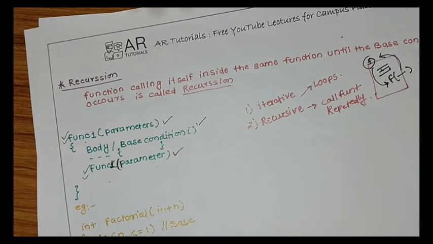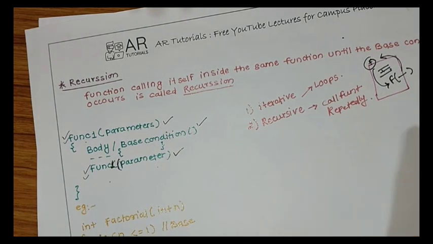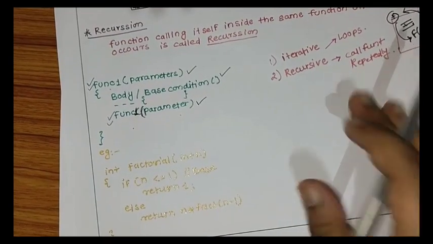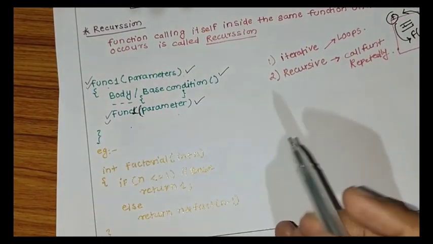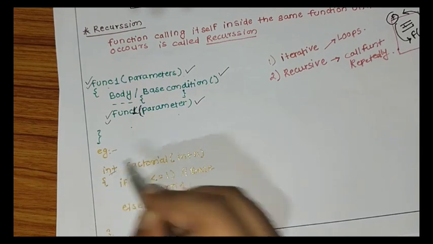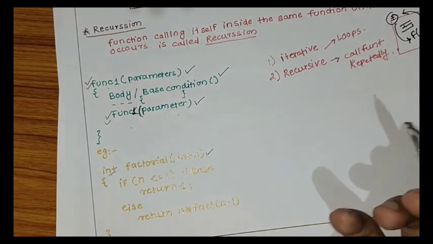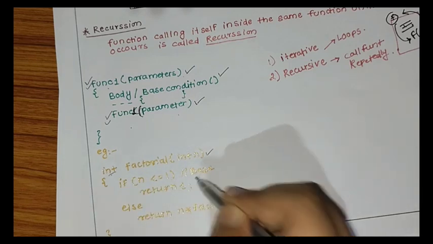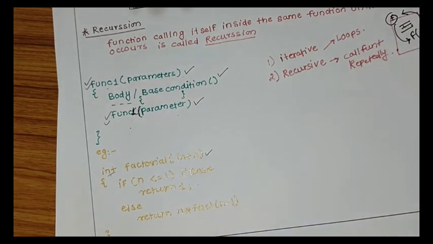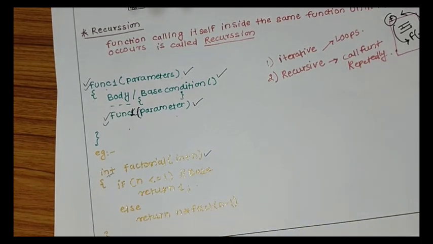Well, whatever the computation is there, you can change it accordingly. So let's see an example. I have told you first is the function declaration. So how have we declared the function? Int is my data type, and the function is the name of my function. Then this is the base condition. What is my base condition? If my number is less than or equal to 1, return 1.